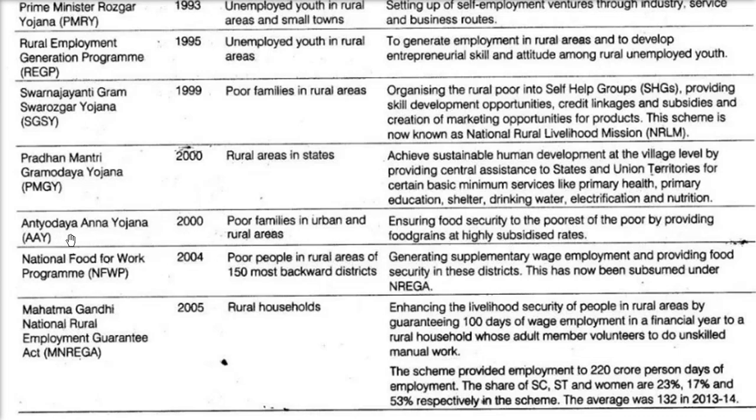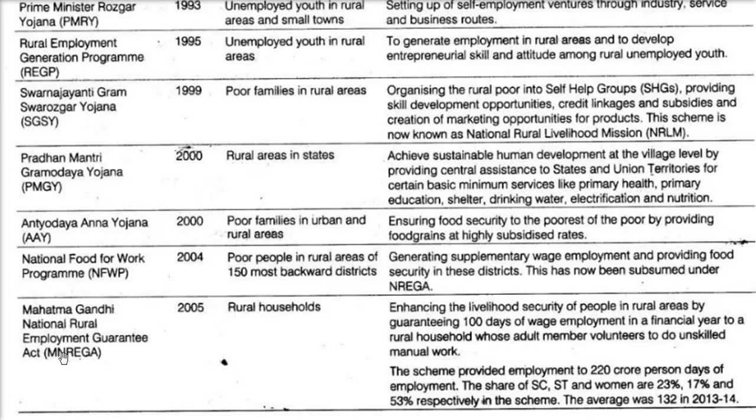In 2000 only, Antyodaya Anna Yojana for poor families in urban and rural areas. This is to ensure food security to the poorest of the poor by providing food grains at a highly subsidized rate, 2 or 3 rupees per kg for wheat, rice, etc. NFWP, National Food for Work Programme, in 2004, is targeted to poor people in rural areas of the 150 most backward districts. The idea was to generate supplementary wage employment and provide food security in these districts. Afterwards it was subsumed by NREGA.